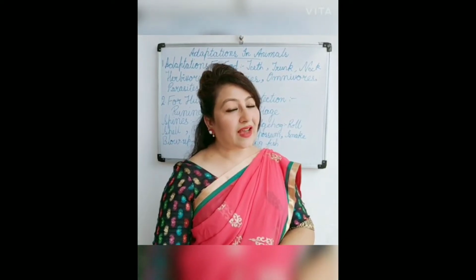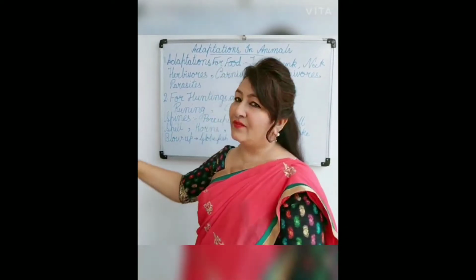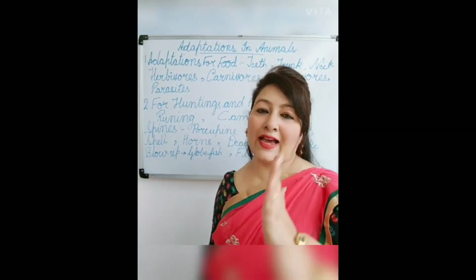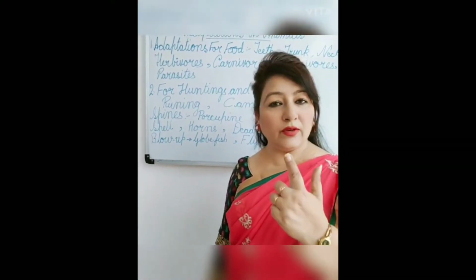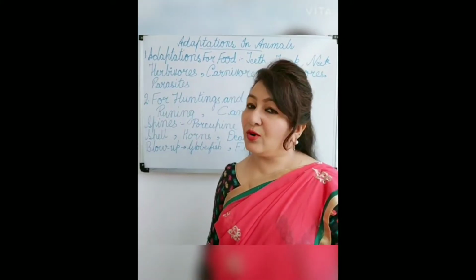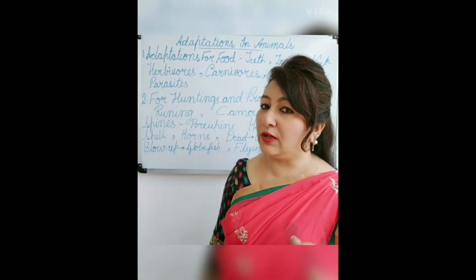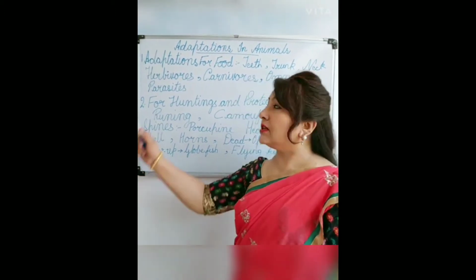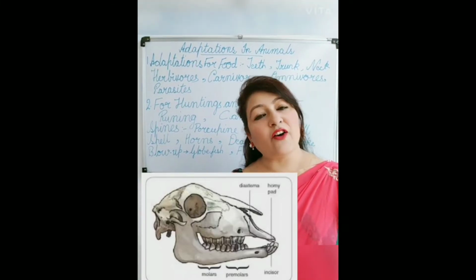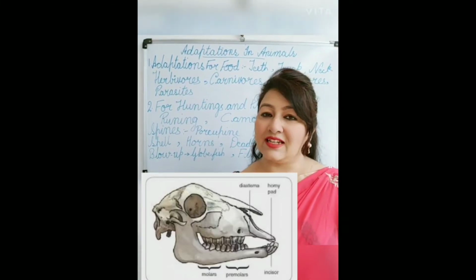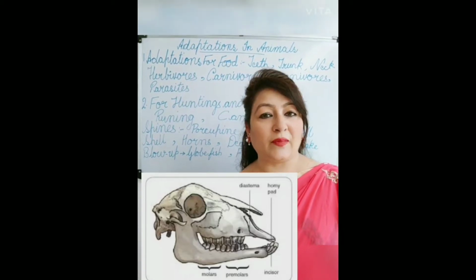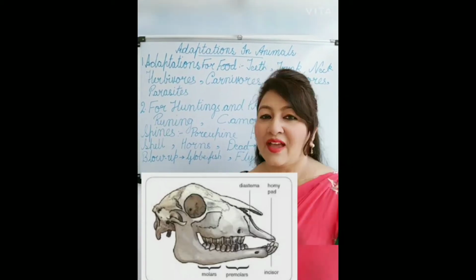The first one will be adaptations for food. Adaptations for food divide the animals into four parts: the herbivores, the carnivores, the omnivores and the parasites. Herbivores are the plant eaters which eat only plants, and they have a certain type of teeth. The speciality of the teeth is they have flat, grinding teeth at the back to grind the plant parts, and for biting the plant parts they have sharp front teeth.